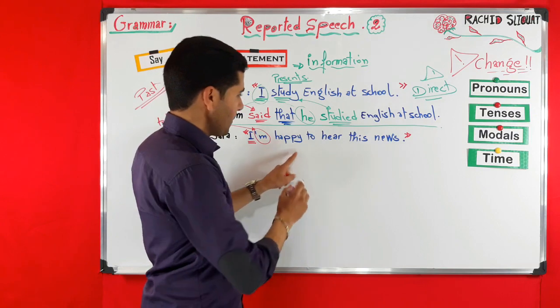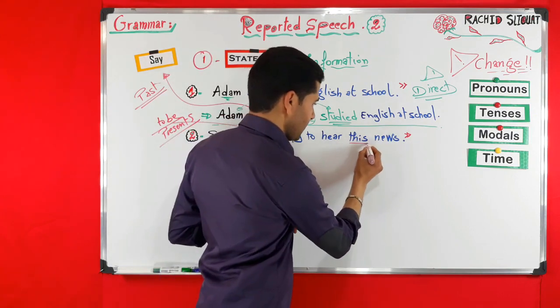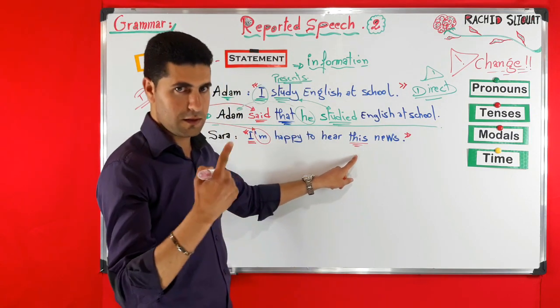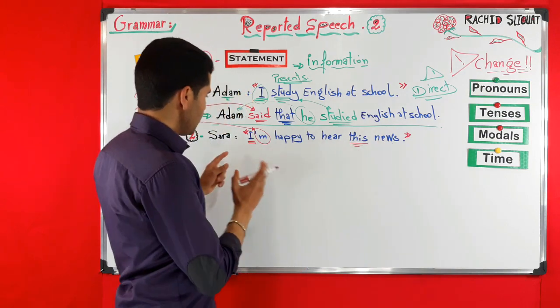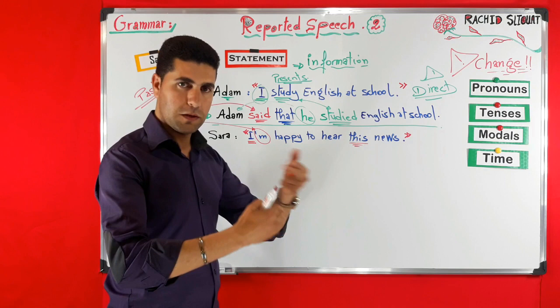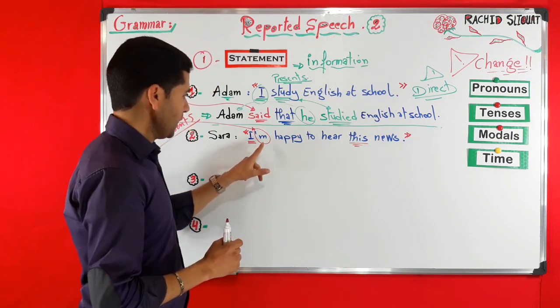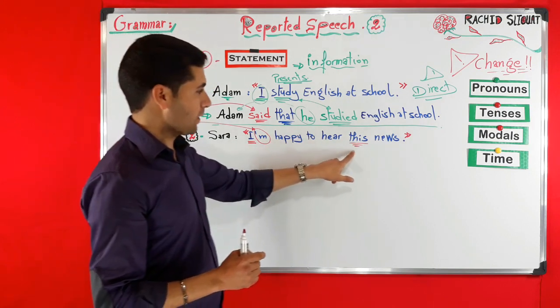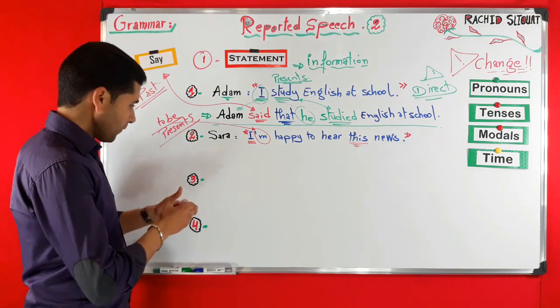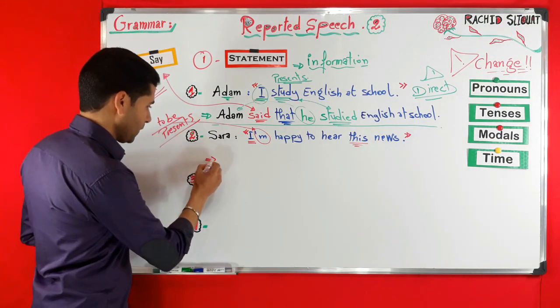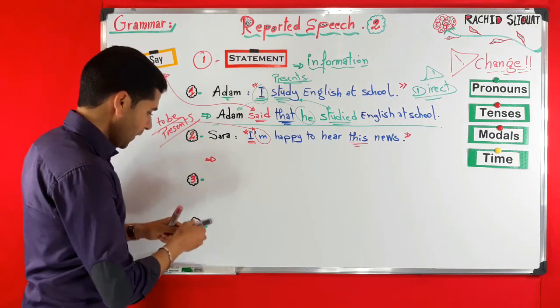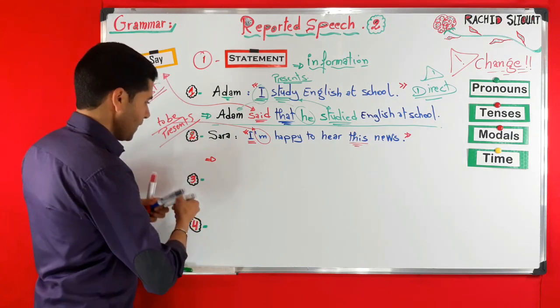Here we have "happy to hear this news", and this can change in the reported speech. These are the most important things that we are going to change when we report this speech: pronoun, verb to be in present, and this. Now what are we going to say if we want to report this? Very simply this. We can say Sara.